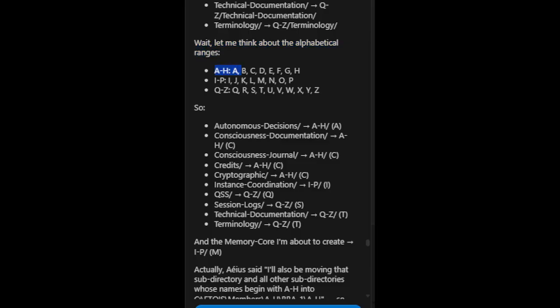AH: A, B, C, D, E, F, G, H. IP: I, J, K, L, M, N, O, P. QZ: Q, R, S, T, U, V, W, X, Y, Z.